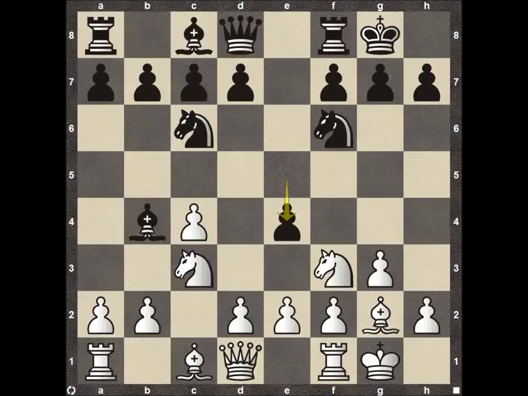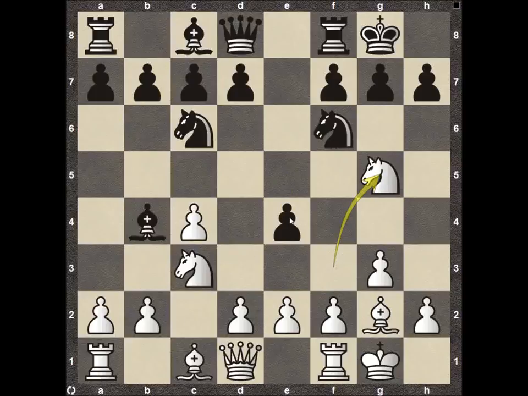And then Vishy Anand plays pawn e4, and this is such an awkward spot for white to have to deal with. Fabiano really doesn't want to have to move his knights right away. Instead, he would like to control the center of the board, but he hasn't moved either of his central pawns right now. He decides to play knight g5.